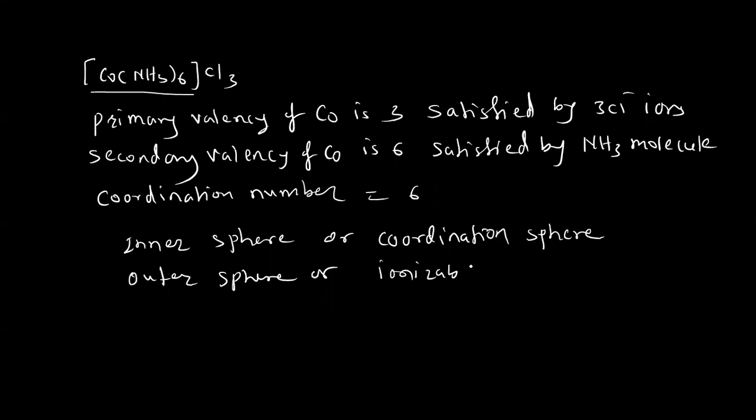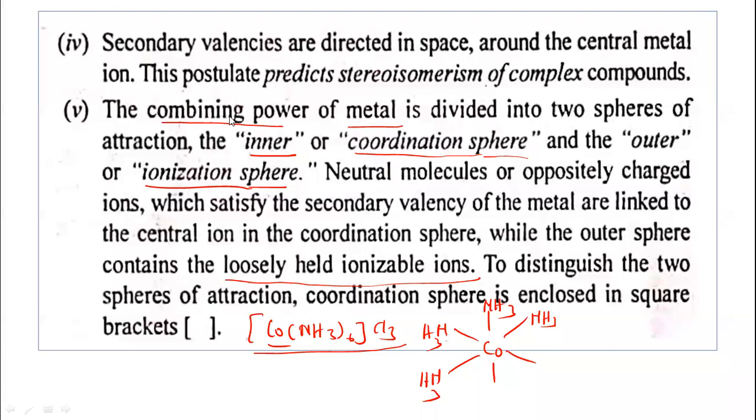In this case, the outer sphere is this chloride ion outside the square bracket, but it is not linked to the cobalt. Remember this. It is ionizable. On ionization, chloride ions are formed. So this is the explanation of the Werner coordination theory. The outer sphere contains loosely held ionizable ions.